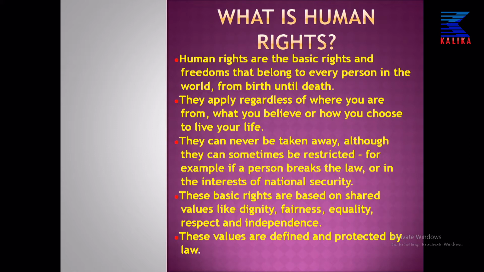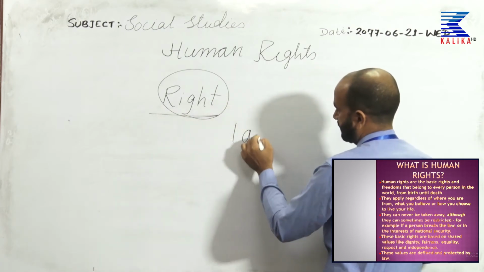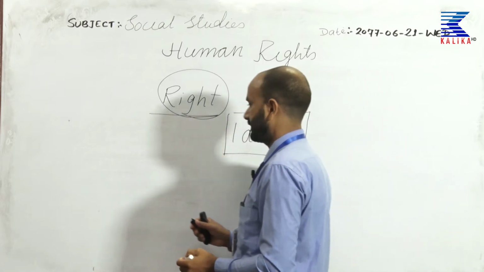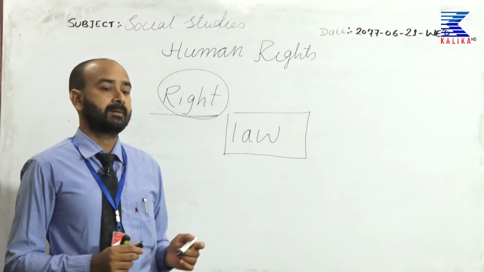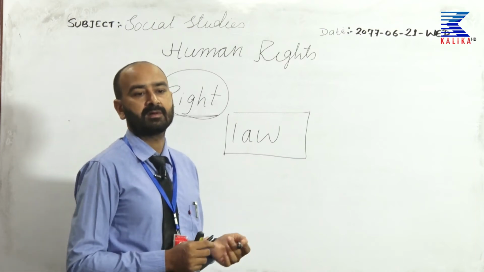They can never be taken away, although they can sometimes be restricted. For example, if a person breaks the law or in the interest of national security. That means human rights are inviolable, they cannot be violated. That means they cannot be snatched from a person except in one condition. Which condition? Suppose a person violates a law. Suppose a person is involved in fighting, okay, law must punish the person for violating the law. In that case, restriction will be put on the human rights.